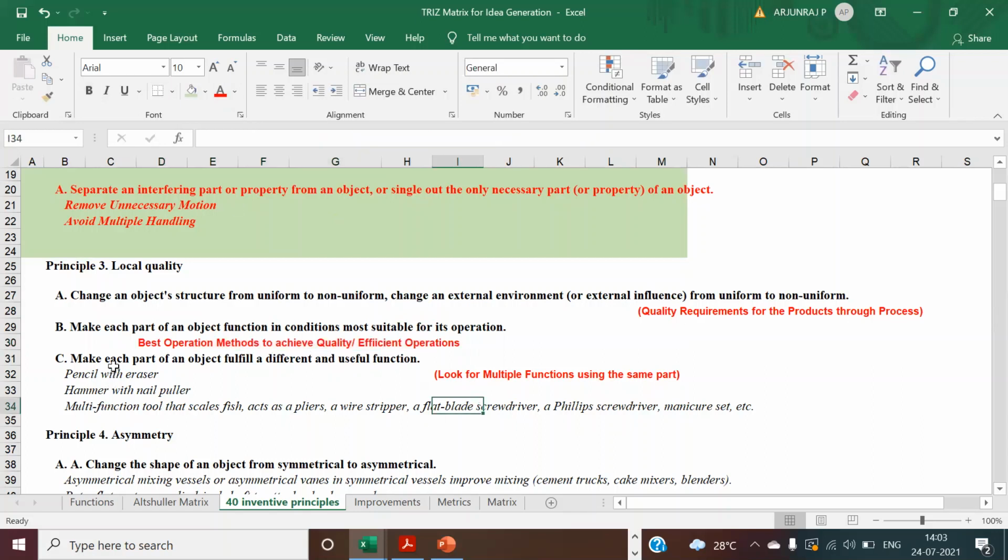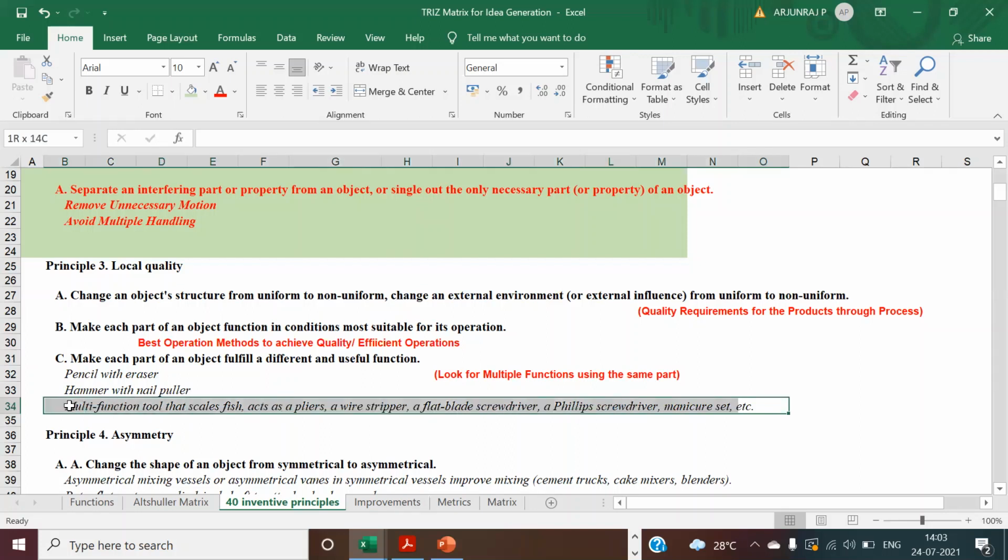And you can make each part or each process fulfill a useful function. At the same time, you can also look for a single part with multiple acts. For one stage, two processes can be done in a single process also. Some examples are a pencil with an eraser, a hammer having this one, a multifunction tool that does different activities.